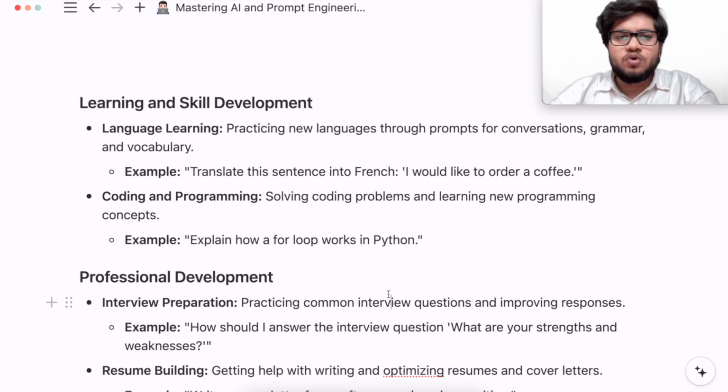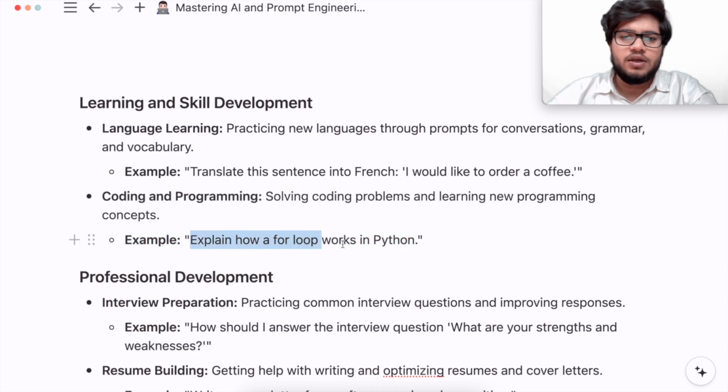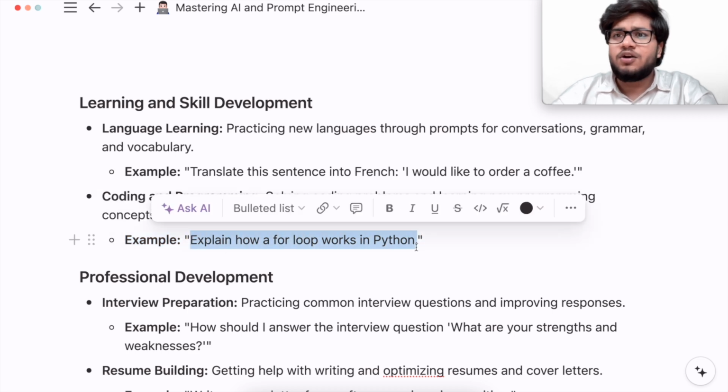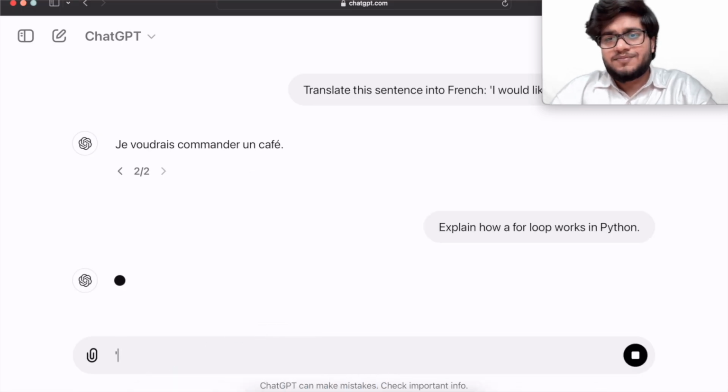Also, if you want to learn some coding or programming, you could also do it using ChatGPT, solving coding problems and learning new programming concepts. For example, if you are learning Python and you are not able to understand loops from wherever you are learning, whether it may be a website, a Udemy course, or some YouTube videos, you'll just prompt this to ChatGPT: explain how a for loop works in Python.